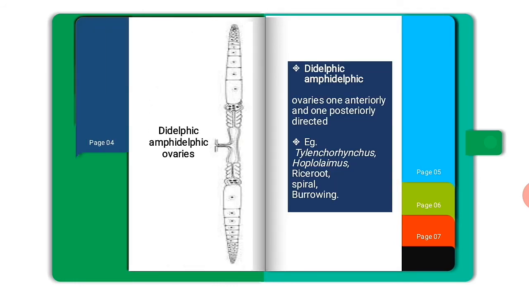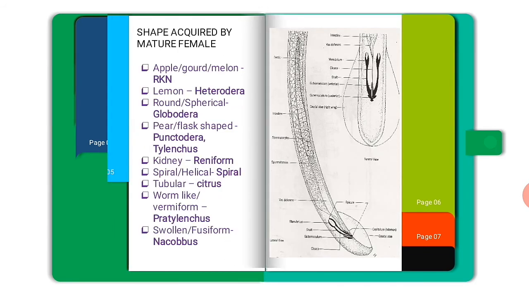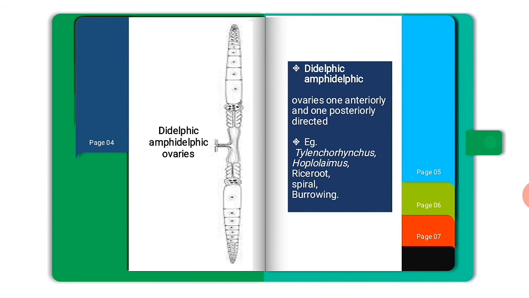Next one is didelphic amphidelphic, where it contains two ovaries, with one at the anterior position and another one at the posterior position. Examples are Tylenchorhynchus, Hoplolaimus, rice root, spiral, burrowing.